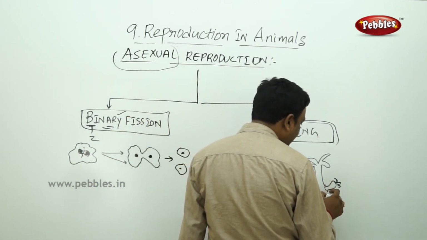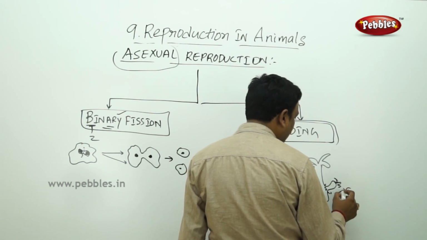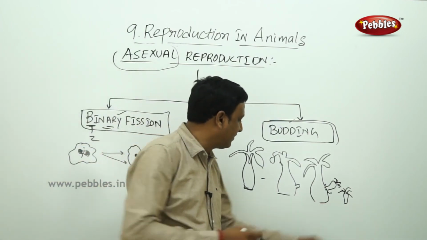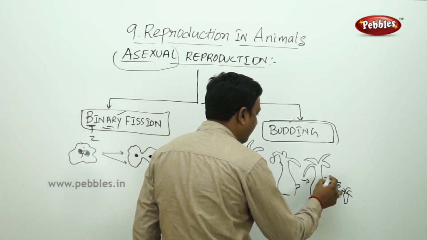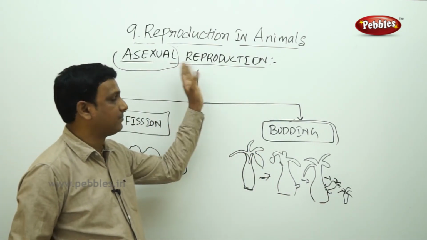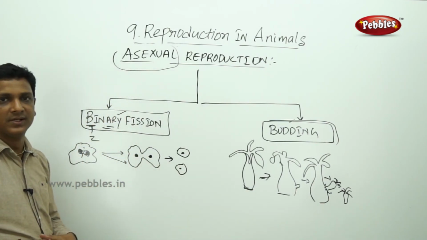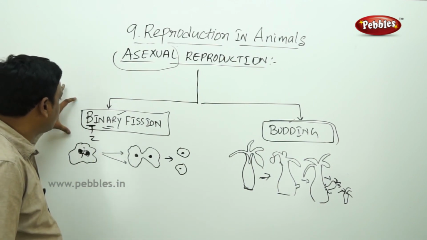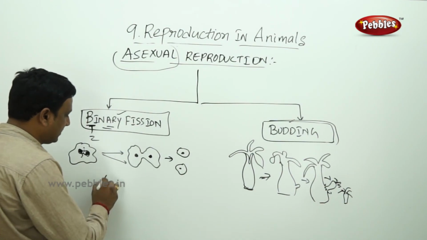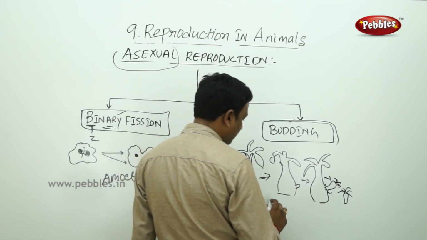Later, this bud gets detached from the parent and lives as an individual Hydra. So in this way, in the method of budding, the Hydra reproduces. This is also asexual reproduction. So in animals, in asexual reproduction, we have seen two examples. One is binary fission, for example amoeba. The other one is budding in Hydra.